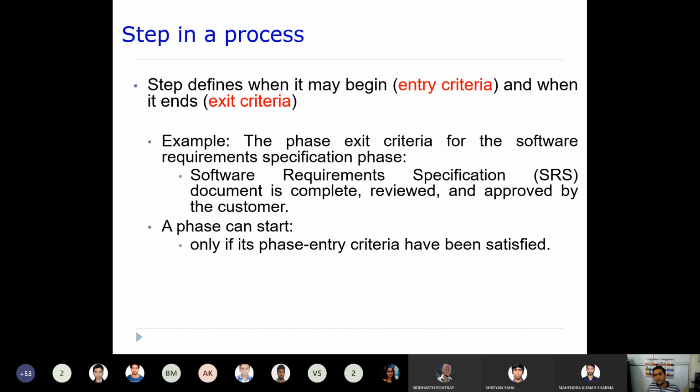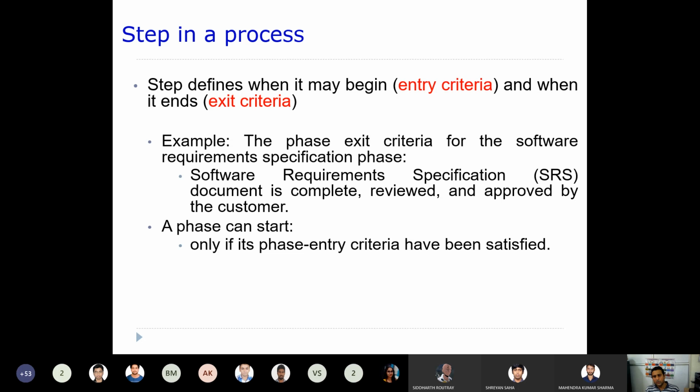After the SRS is reviewed properly and approved by the customer, only then can you leave that phase. That is the exit criteria: the SRS should be complete, reviewed and approved by the customer. If the customer has not approved the document, it is not a complete SRS.